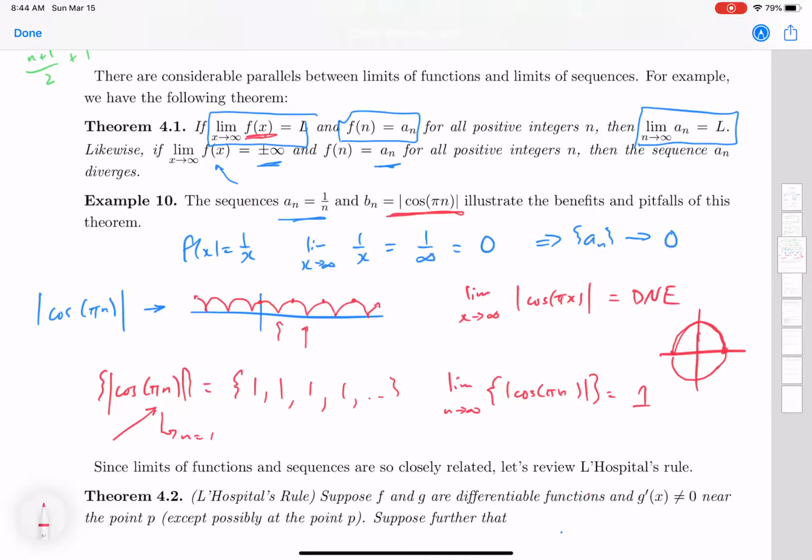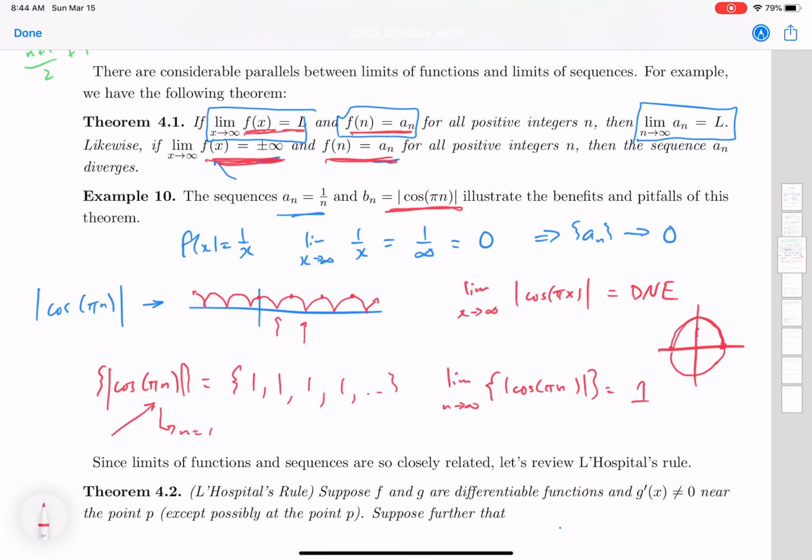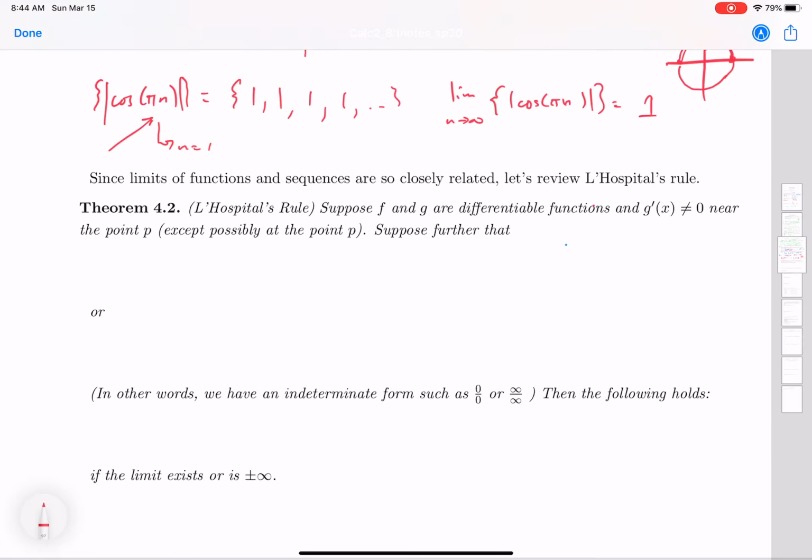If the limit of the function does exist, then we know that this is true for the sequence as well. And if the limit for the function does not exist because it goes to positive or negative infinity, then we know what happens with the sequence. But if it's just bouncing around, it doesn't necessarily tell us everything.